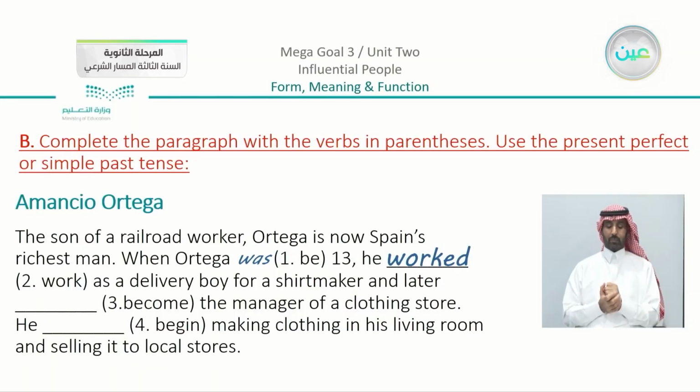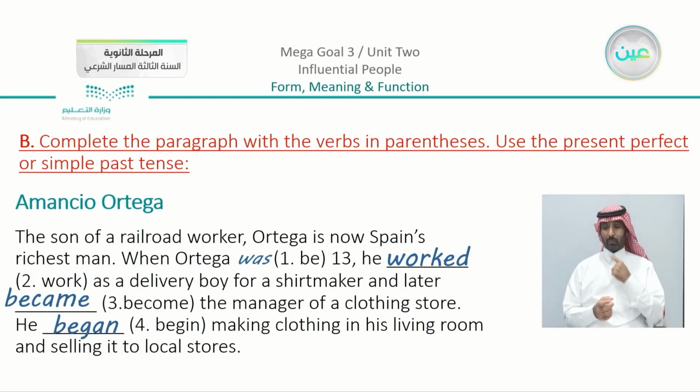So we have here worked in the past. And later, blank, the manager of a clothing store. So is he still a manager? Of course not. We're going to use the past, became. He blank began making clothing in his living room and selling it to the local stores. You can see that we are talking about past events that happened. So I'm going to also use here the past.